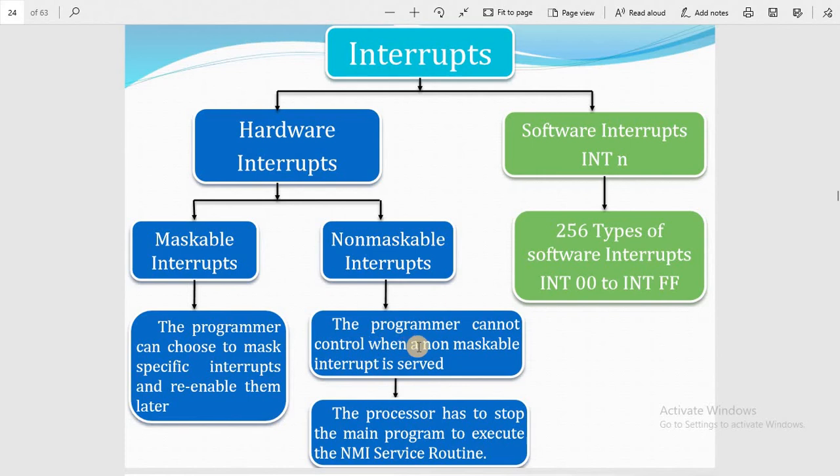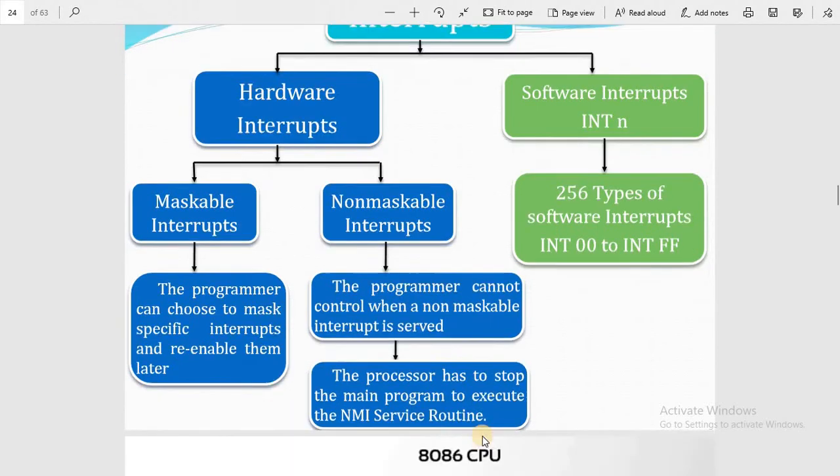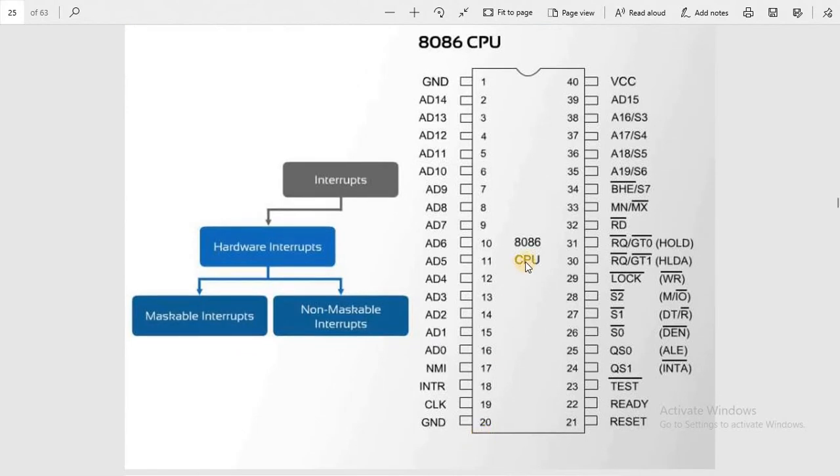The programmer cannot control when a non-maskable interrupt is served, so there is no interference of the program in non-maskable interrupts. The processor stops the main program to execute the NMI service routine without any interference from outside. These are the interrupts: hardware, maskable and non-maskable.